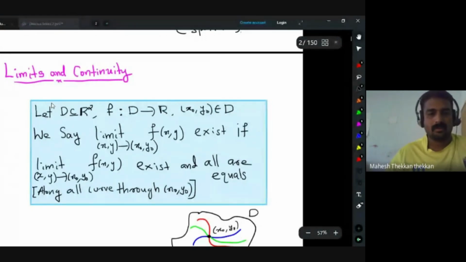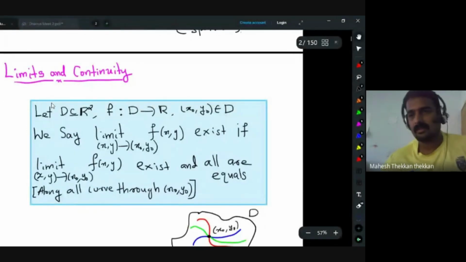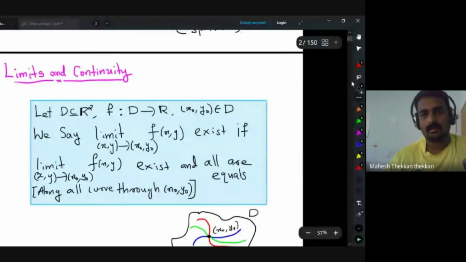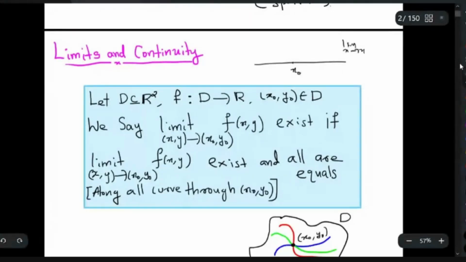In the single variable case, for a function from R to R, how do we define this limit? On a line, you have a point x0, and we want to look at the limit of f(x) as x tends to x0.